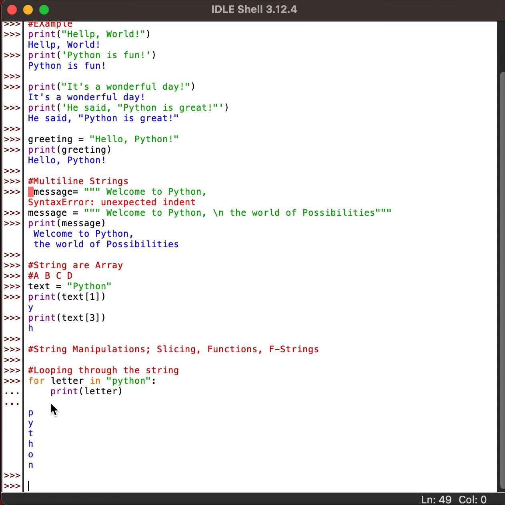So this is a for loop which we will go through in detail in the loop concept later in our course. But right now, just try to understand this is the way that we can access alphabet to alphabet using looping in strings. This can be a real world example.